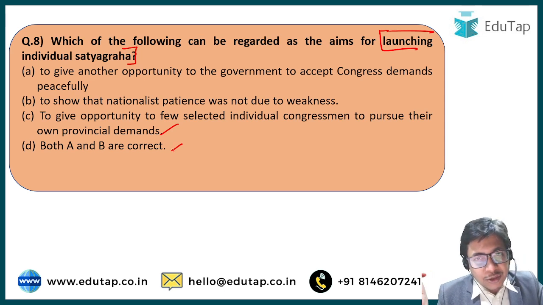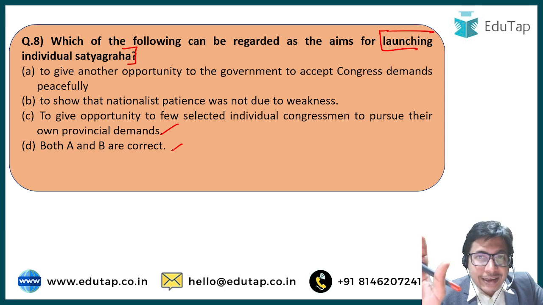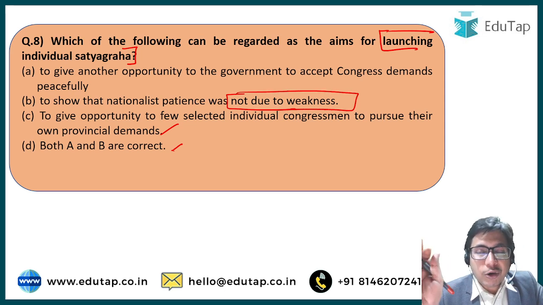So we know that individual satyagraha basically started after the Quit India movement in order to show Britishers that we Indians are not at all in support of the Second World War. We are supporting you on some principal grounds, on ideological basis, but we are not at all in support of your imperialist, colonialist goals. And this patience, that we are not agitating violently, we are not forcibly trying to throw you out, this is not a sign of weakness. We are only doing it because we are doing what we believe is right.